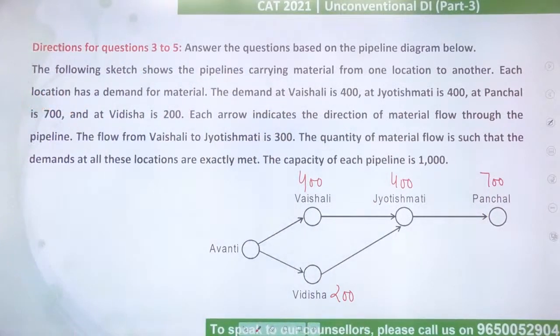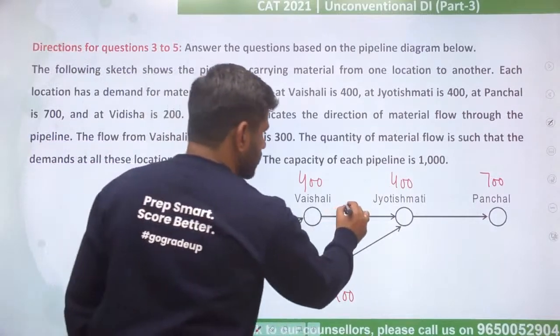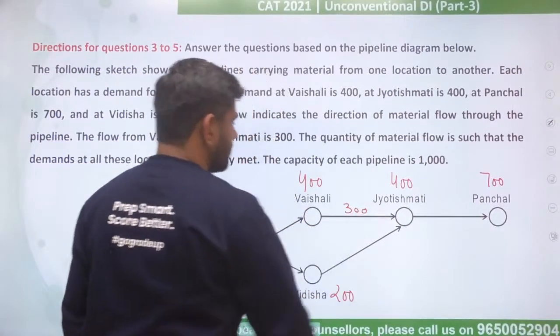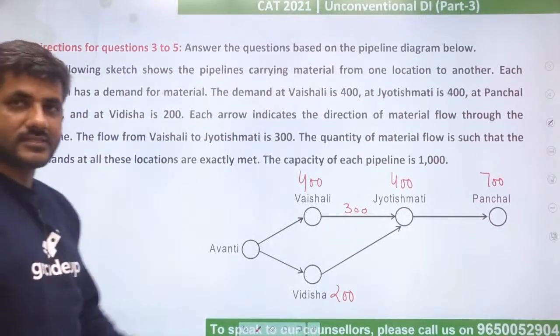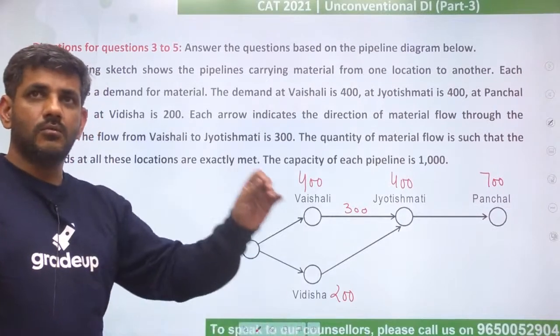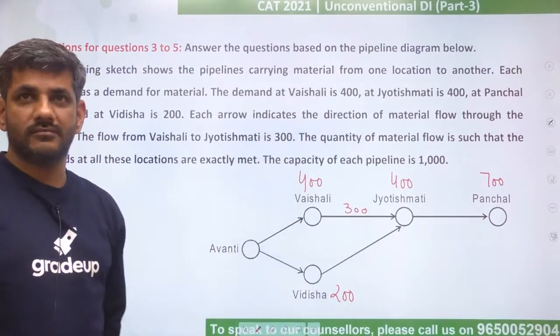Right? Each arrow indicates the direction of material flow through the pipeline. The flow from Vaishali to Jyotishmati is 300. So he has already told you that the flow on this pipeline is 300. The quantity of material flow is such that demands at all these locations are exactly met. Exactly matlab what they want, exactly that much they have got.